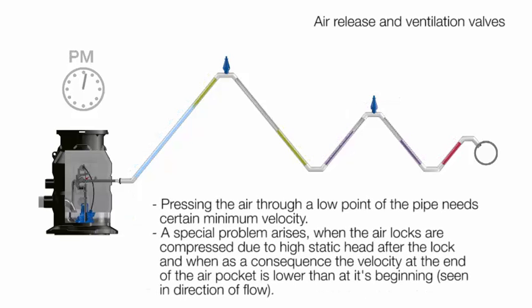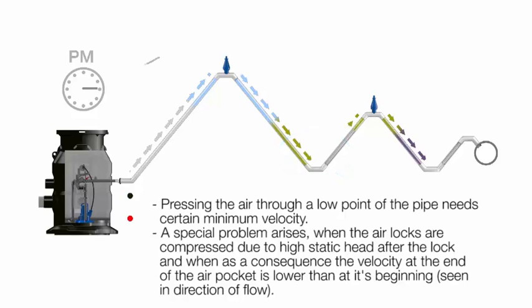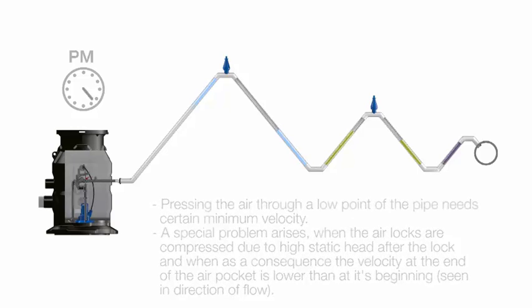Special care has to be taken regarding velocities to press air cushions along a low point. Pressing the air cushions through a low point of the pipe needs a certain minimum velocity. A special problem arises when the air cushions are compressed due to high static head after a low point, and when, as a consequence, the velocity at the end of the air cushion is lower than it is at the beginning. Please bear in mind that this is a matter for our specialists.